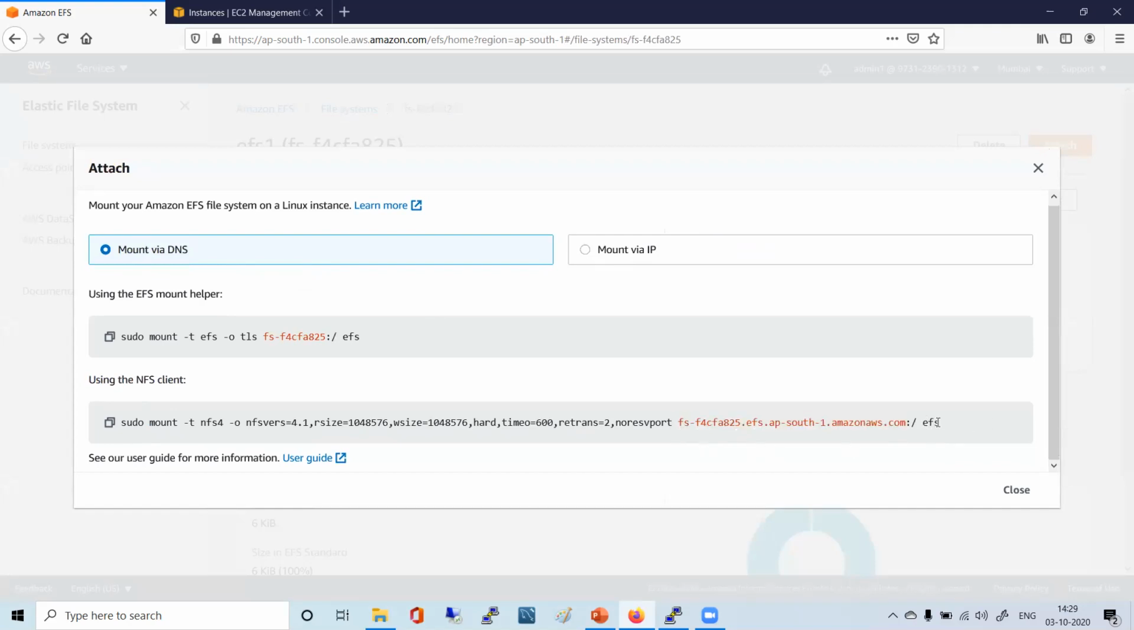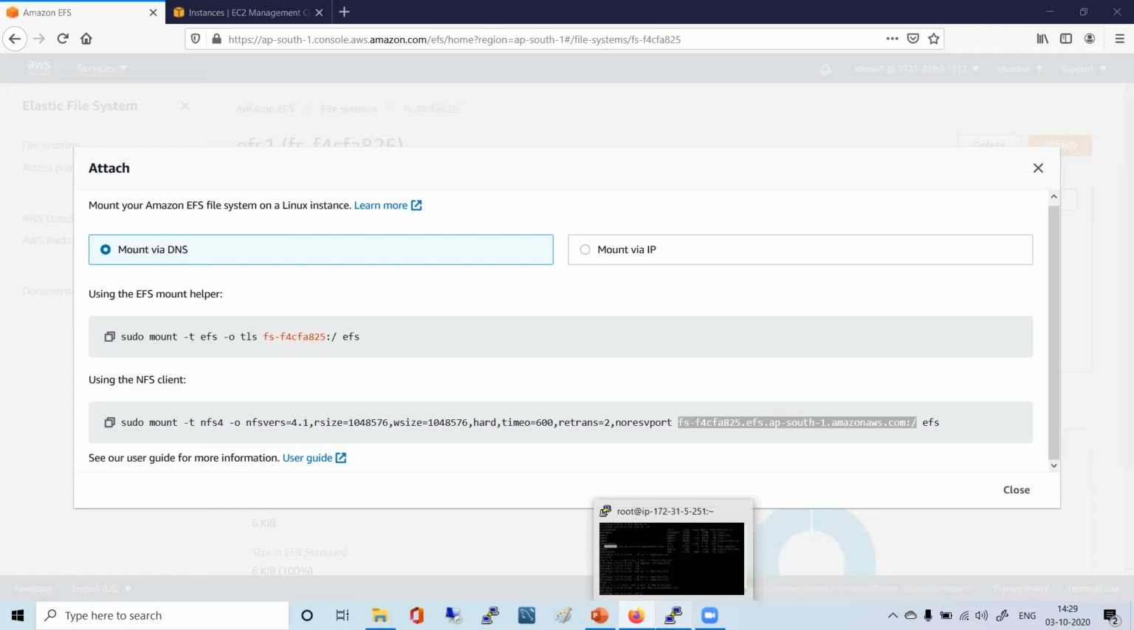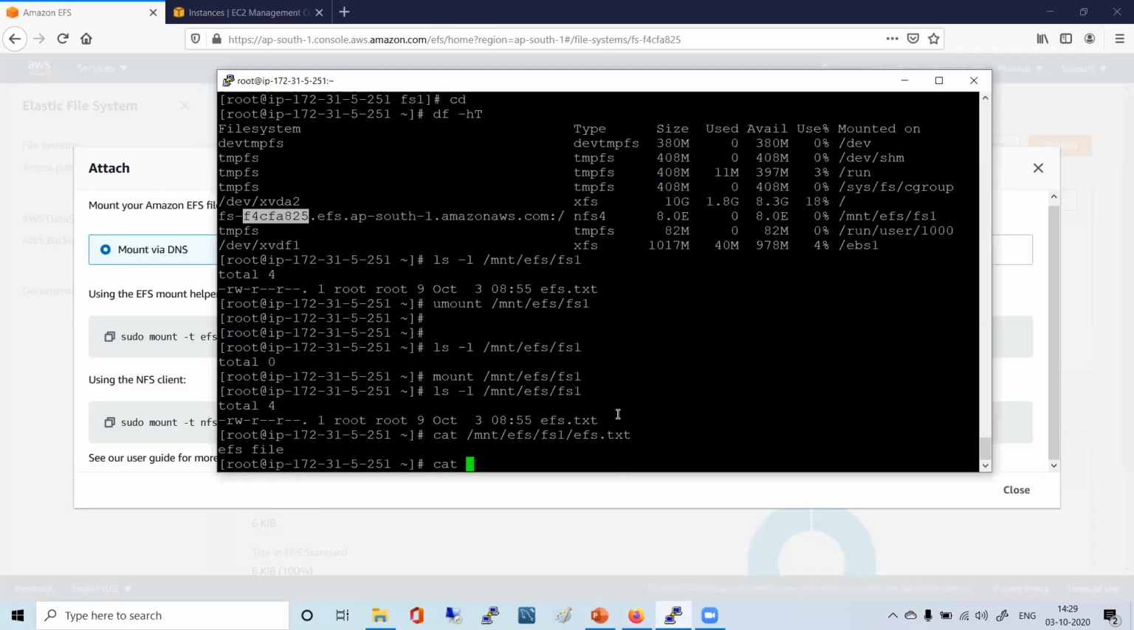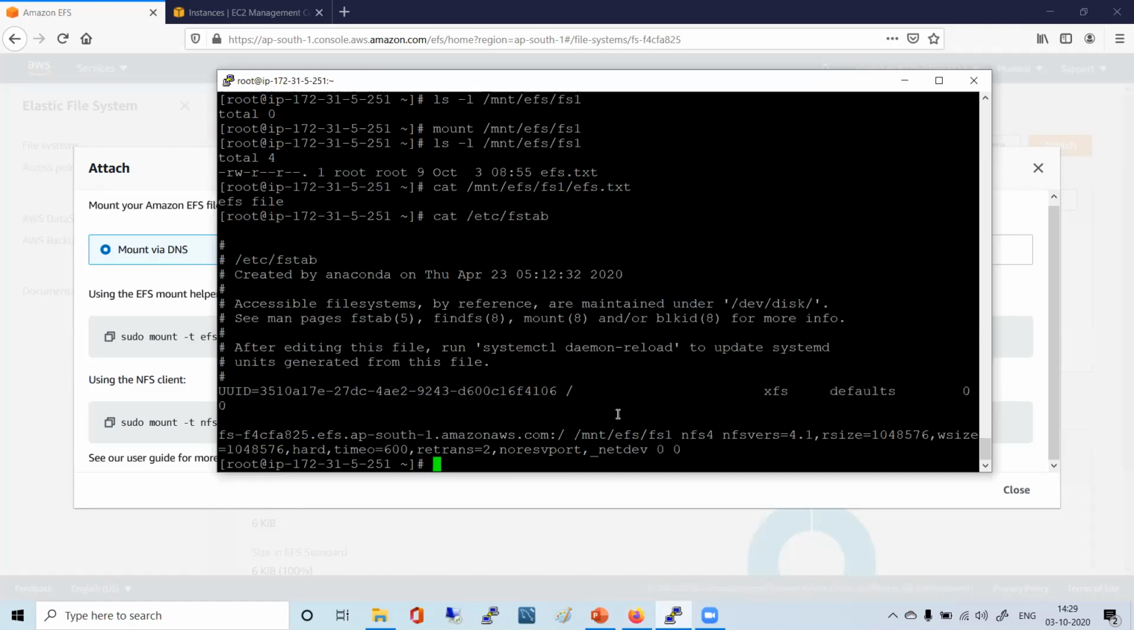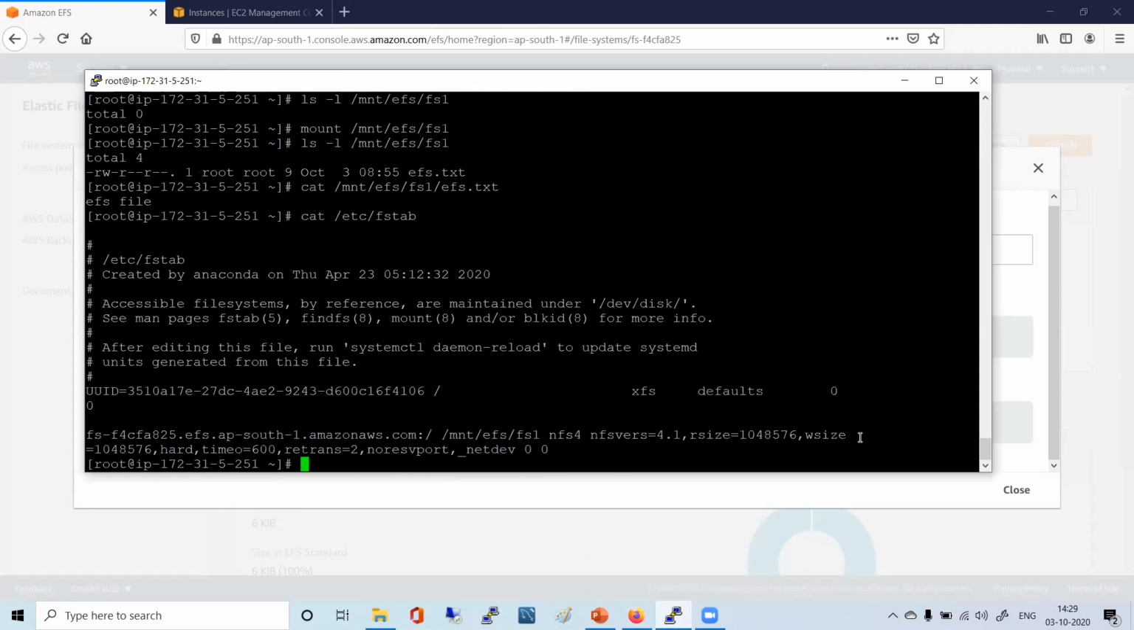We have given a path, /mnt/efs/fs1 something. This is the mount point. But what needs to be mounted is this. Now, you can also see it here in /etc/fstab. fstab is used for that purpose only. You see this fstab, this Linux one, right?